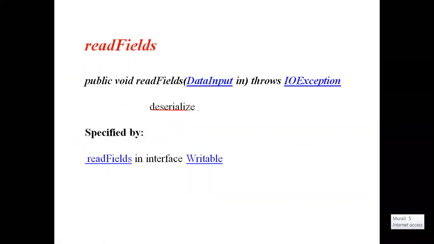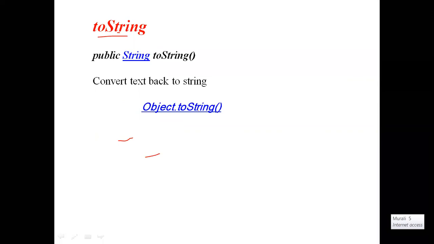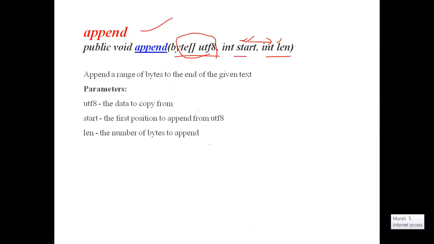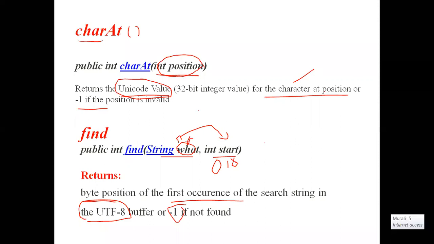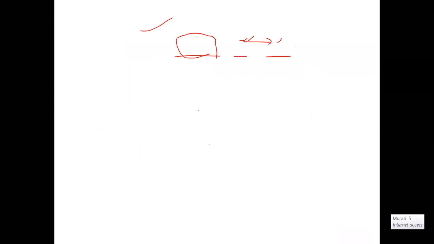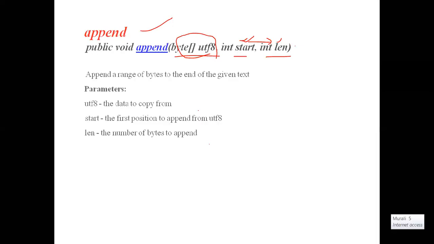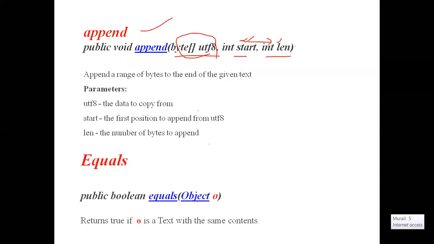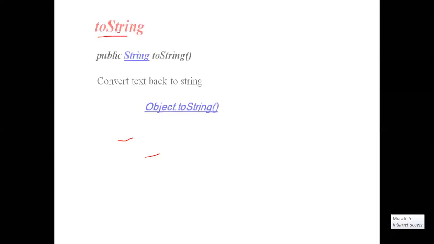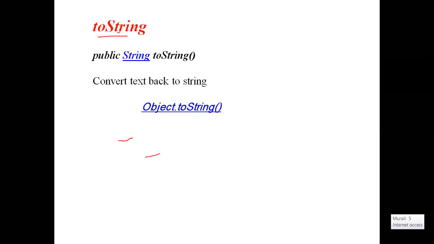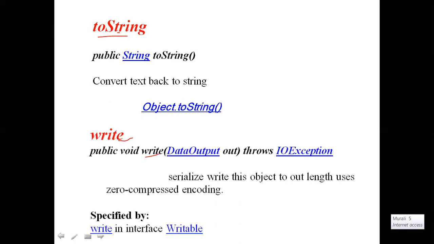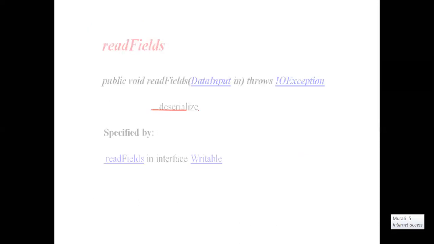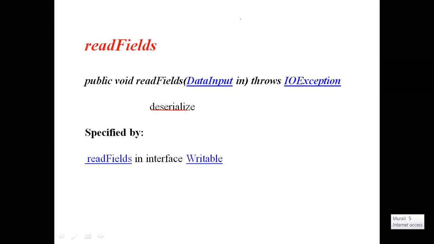These are some important methods. Many methods are there in the Text class, but these are the ones we will want in our future classes. charAt finds the character at the given position. find checks whether a character is present or not. append adds new data at the end of the text. equals verifies whether two texts are exactly the same. toString converts the text back to a Java string. Next, write and readFields perform serialization on the data.